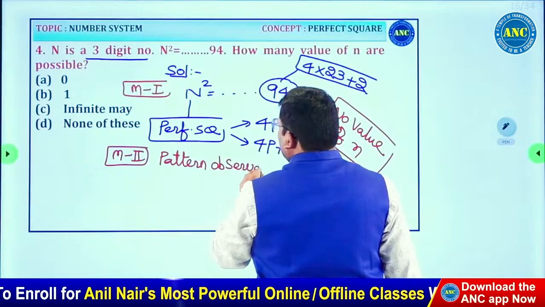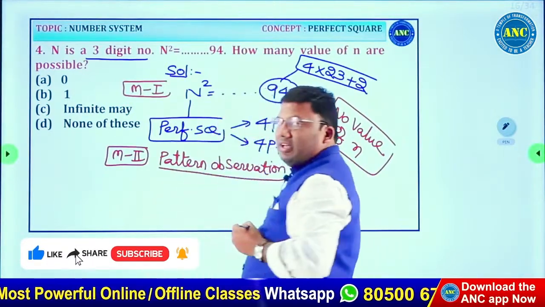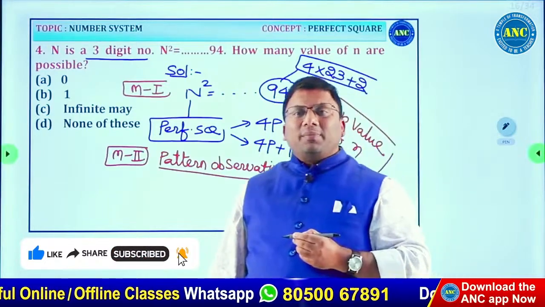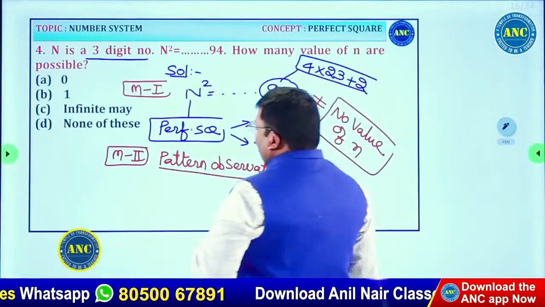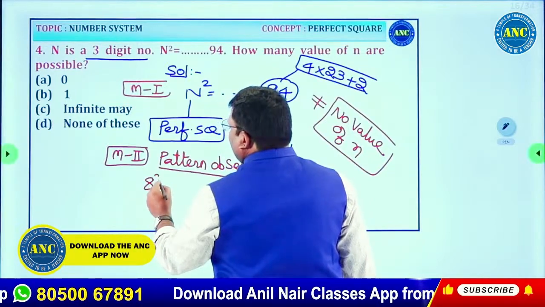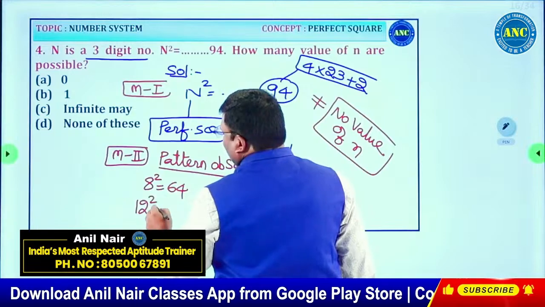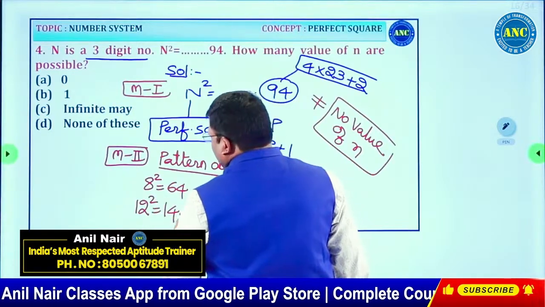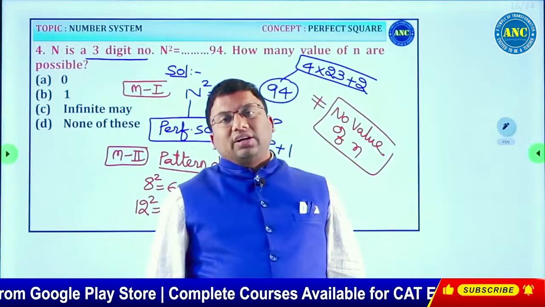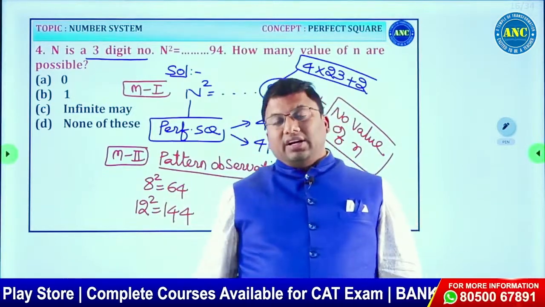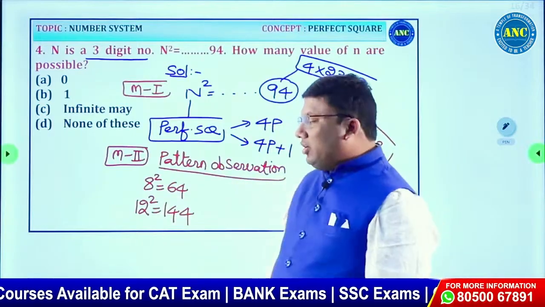Sir, what is this pattern observation? N square is ending with which number? 4. What is the nature of a perfect square ending with 4? 8 square 64. 12 square 144. Tell me some other perfect squares ending with 4. 18 square 324. 22 square 484. 28 square 784. 32 square 1024.